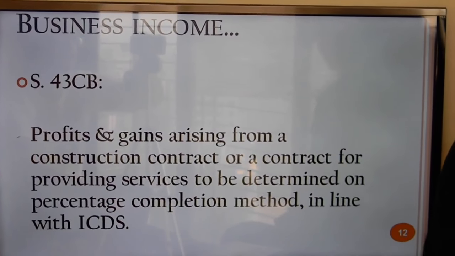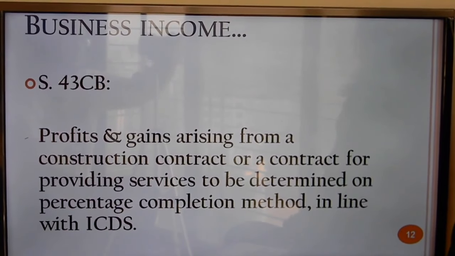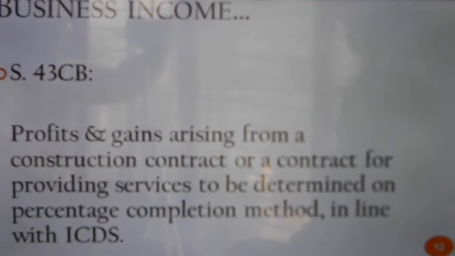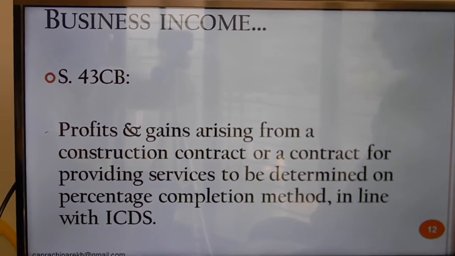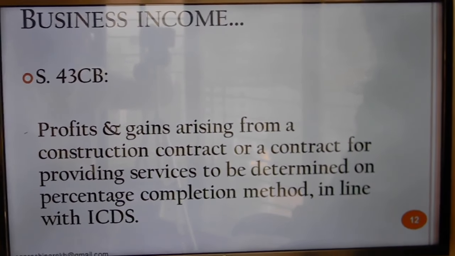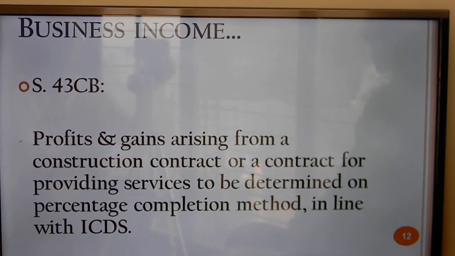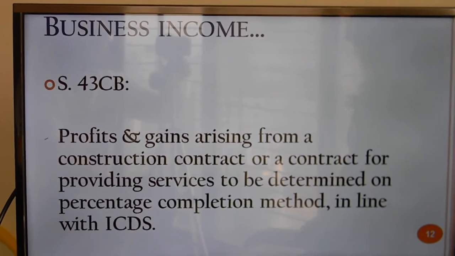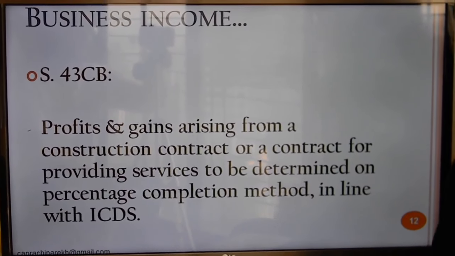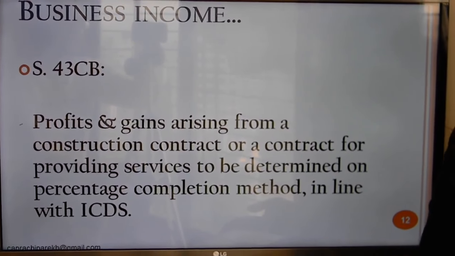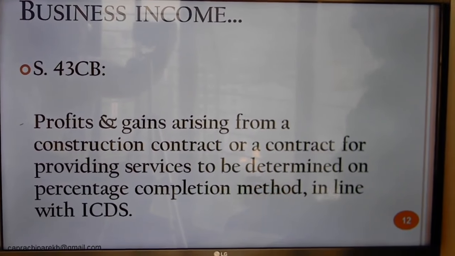Moving further, a new section 43CB is proposed to be inserted in chapter 4D of the Act. It states that profits and gains arising from a construction contract or a contract for providing services is to be determined on the percentage completion method in line with ICDS. So, in this particular case, the revenue recognition will now happen in accordance with the percentage completion method.